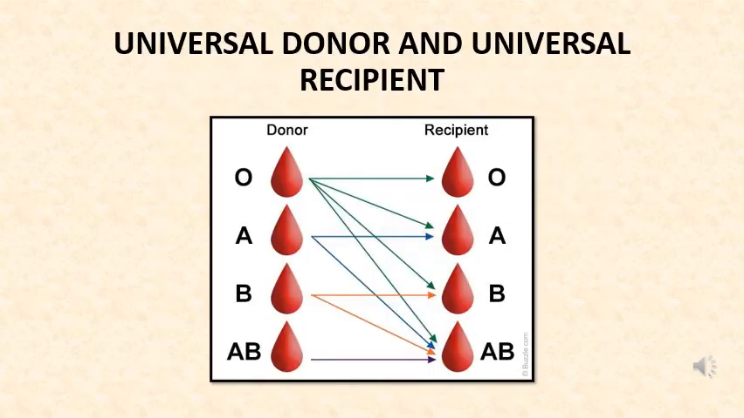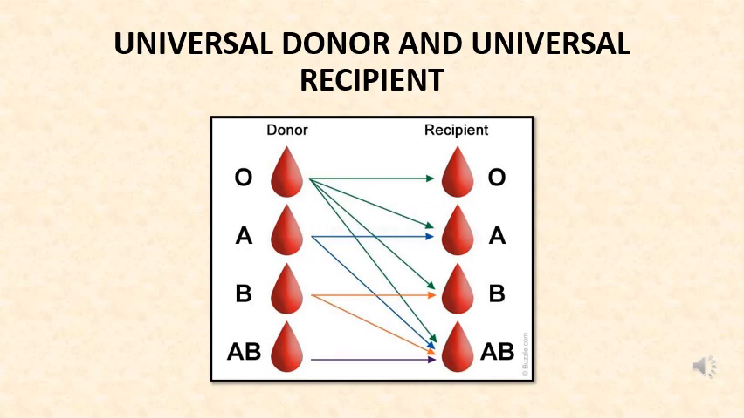So children, now you know that all blood groups are not alike. So let's see which blood group can donate blood to which blood group. The person having blood group O can give blood to a person with any blood group and is called a universal donor as it does not have antigens.